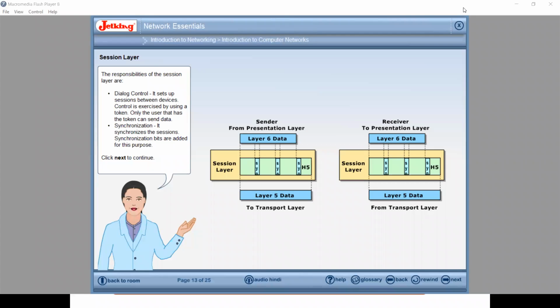Click Next to continue. Students, remember, this particular layer is very, very crucial, because all logins and logouts, as you already know, you log into the system, then you log out from your Gmail also, then you log in to Zoom, then you log out from Zoom. So all these responsibilities are taken care of by the session layer.